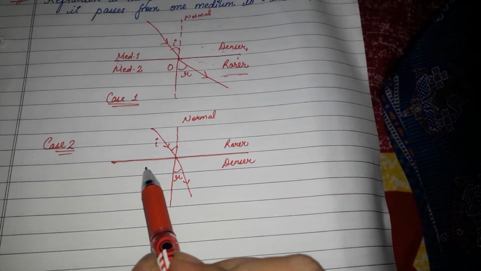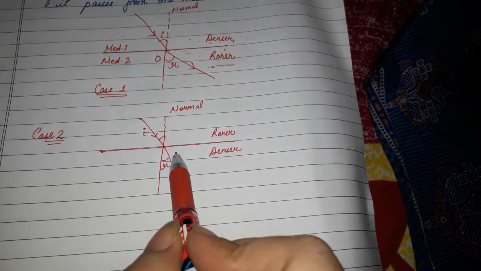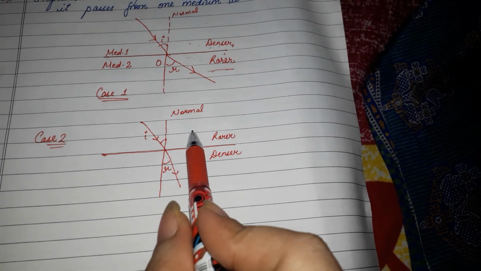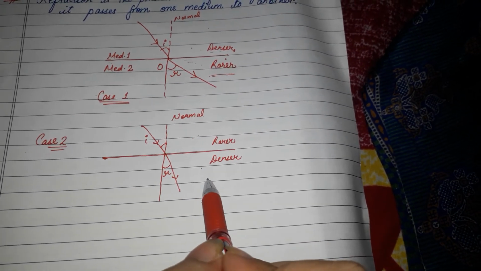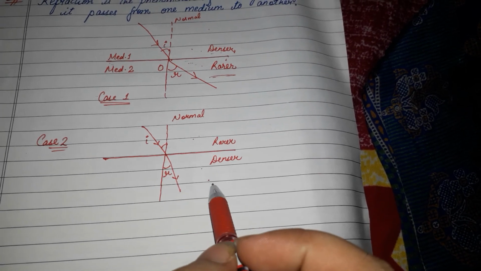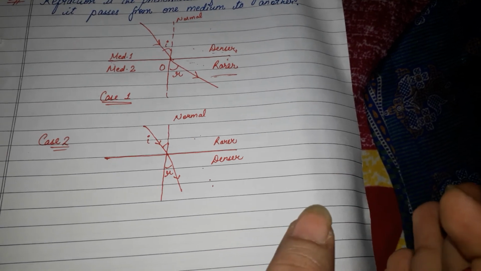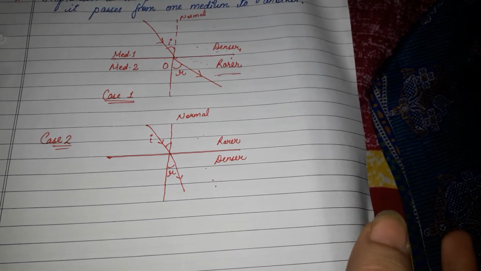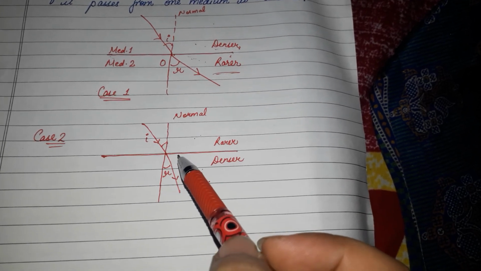And what is case 2? Case 2 states that whenever a light ray is incident on the surface from the rarer to the denser medium, that means from vacuum to water, these two are the mediums. It is not necessary that we take only water and air as the mediums. The mediums can be different. Okay, so what happens in this